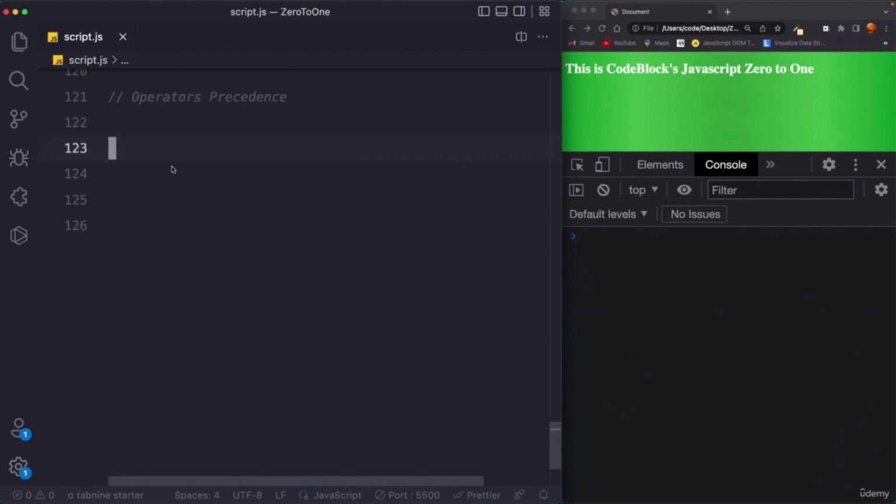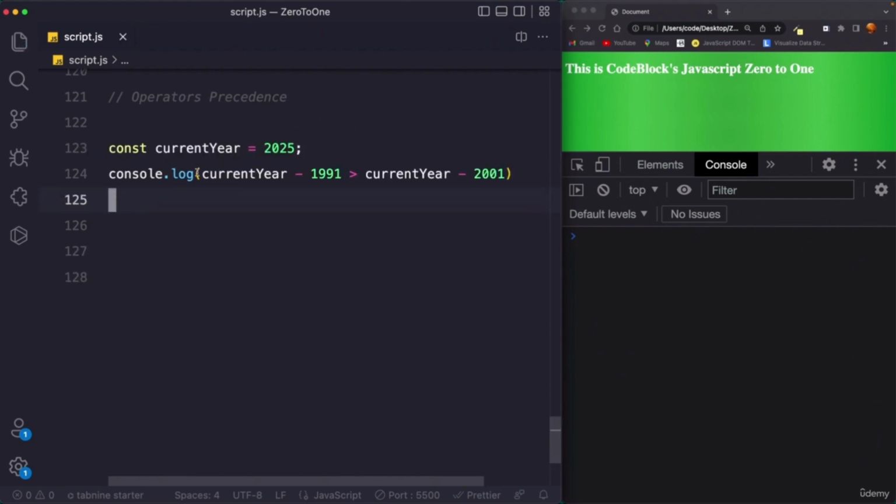Now we are going to talk about the precedence of operators in JavaScript. First I'm going to write a few lines of code, and I will tell you to pause the video and work out the output of the code. Then I will answer it and explain why that happened. This way you will understand how JavaScript knows how to operate when multiple operators are put to use. So here is the code. Let's go through it line by line.